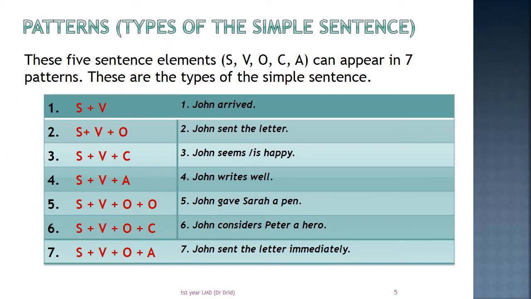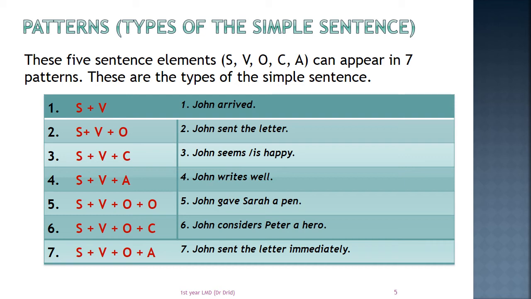Now we come to a very important part of the lesson, which is the types of the simple sentence, or the patterns of the simple sentence. According to the elements which exist in a simple sentence, we can categorize or classify it.